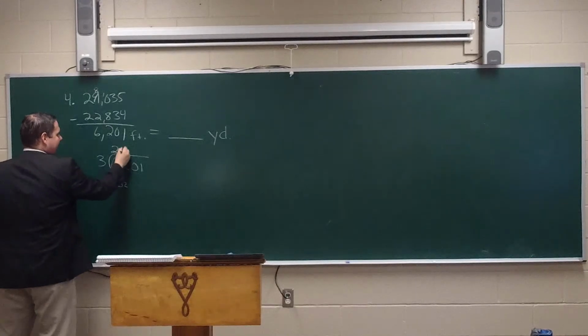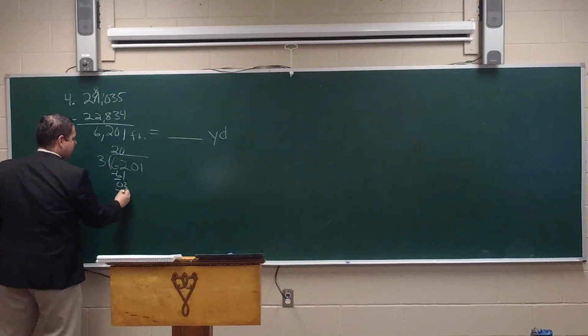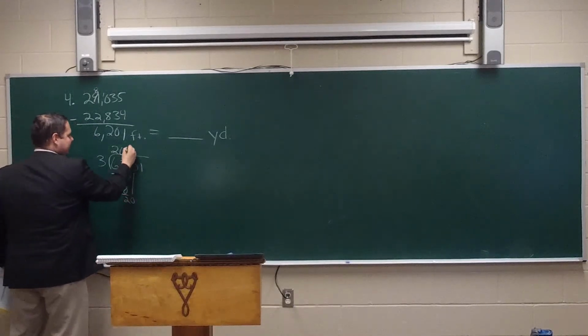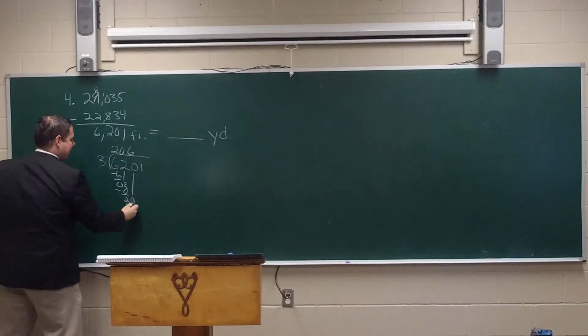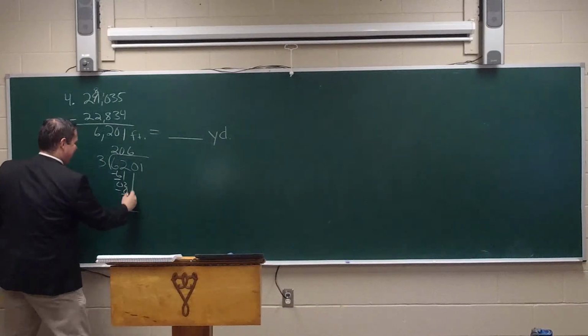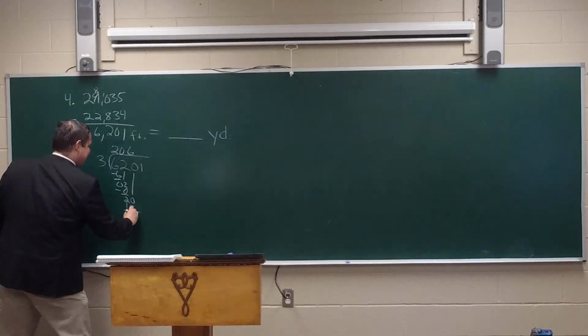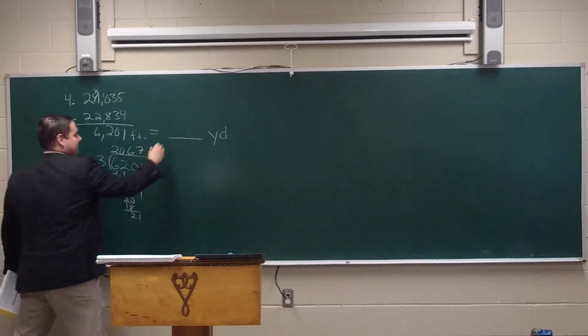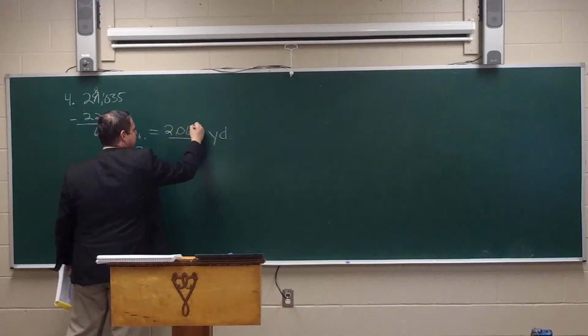Bring down my 2. 3 goes into 2 zero times. Minus 0. Bring down my 2 and bring down my 0. 3 goes into 20 6 times. 6 times 3 is 18. I hope you can see this. I'm sorry. I'll keep it up here. 20 minus 18 is 2. Bring your 1 down. 3 goes into 21 7 times. So it's actually 2,067 yards.